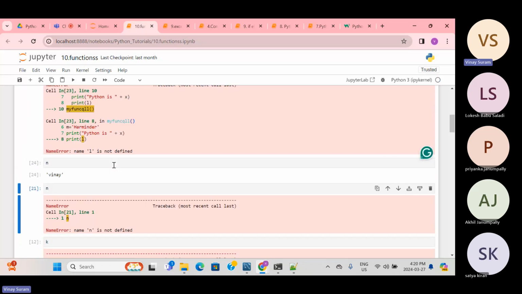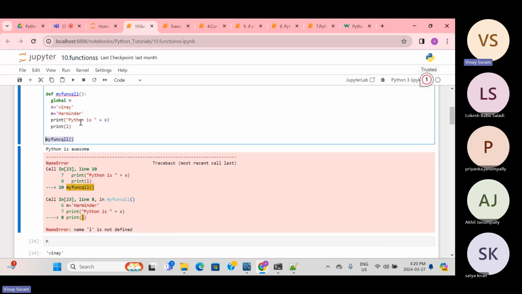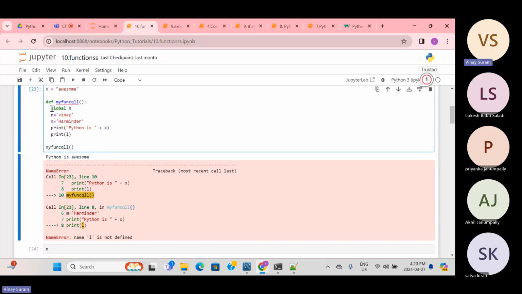If I run this, it should be global, because I had just removed this code. If you don't call the function, how will this code work? It will not work, right? It has to be called. I thought I had this code, but I removed it myself. At least once you should run this, because that will execute this code. Generally, whenever you define a function and leave it like that, it will just check the syntax, and only when you call the function will the execution happen.